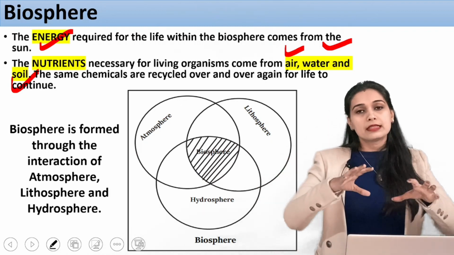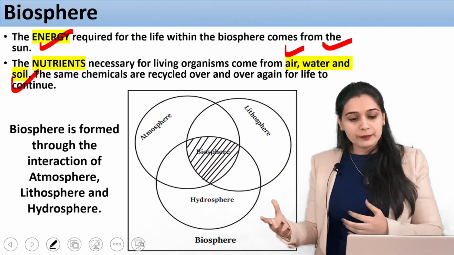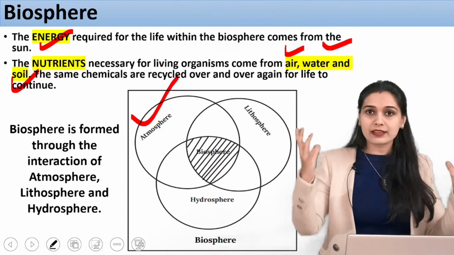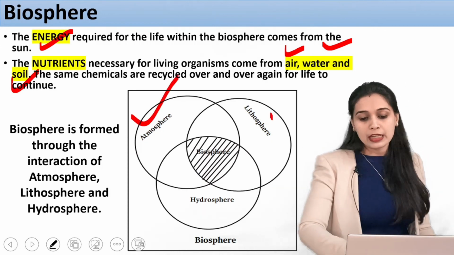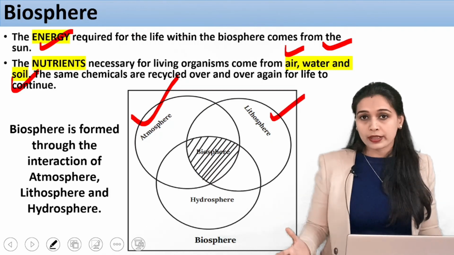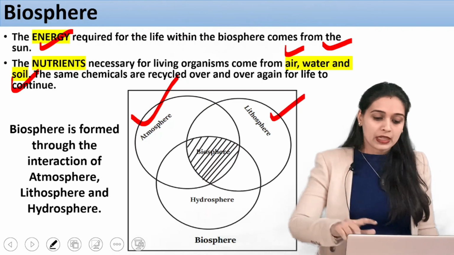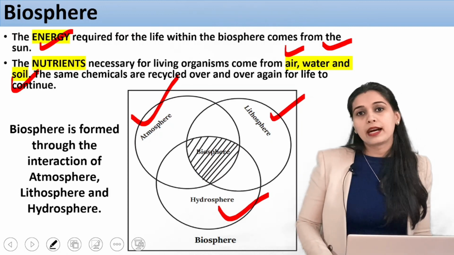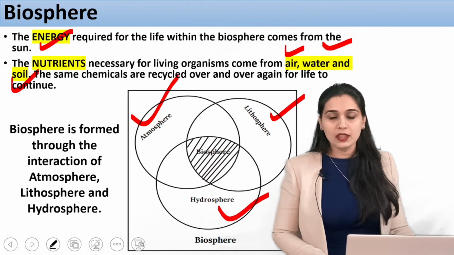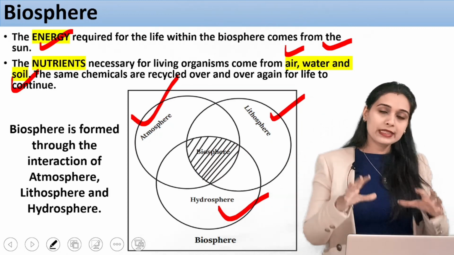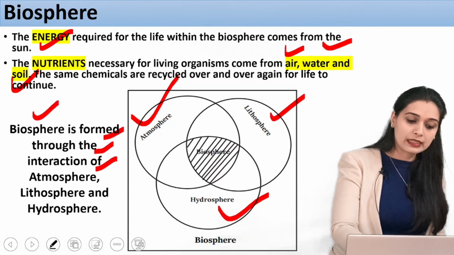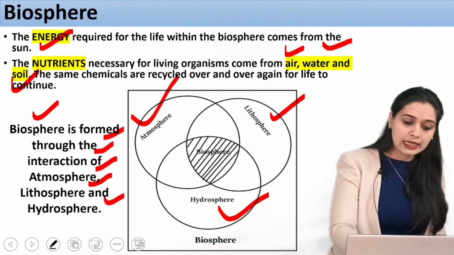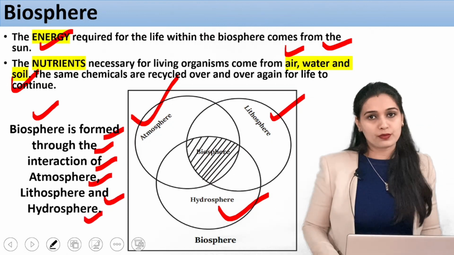The air, the gases, come from the atmosphere. The land or the soil is the lithosphere. The water is the hydrosphere. So you can say that the biosphere is formed through the interaction of the atmosphere, lithosphere and hydrosphere.